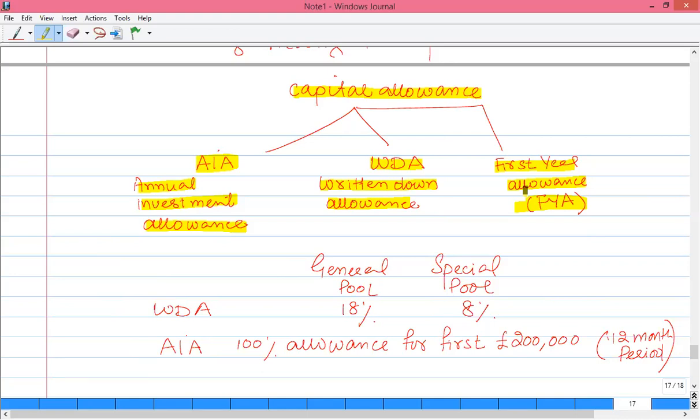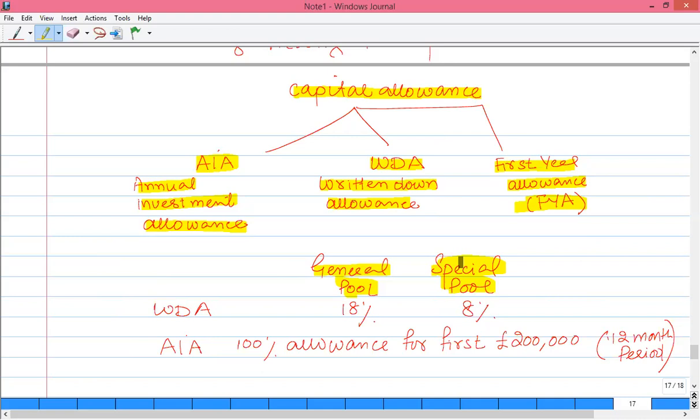Whatever plant and machinery that we have purchased will be either part of the general pool or a special pool item. For example, if you purchase a plant and machinery, then you have to decide whether this plant and machinery is a part of general pool item or a special pool item, because you will get the capital allowance on the pool item such as general pool or special pool.